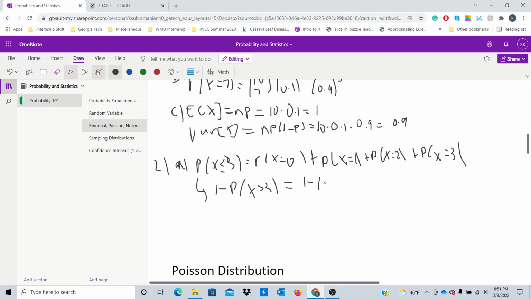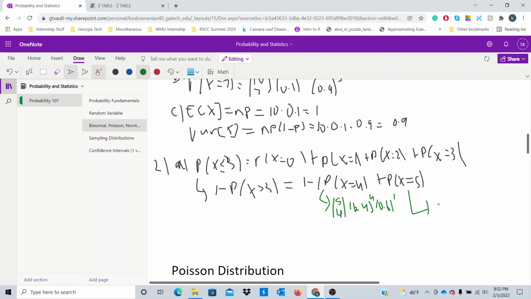So it's simply going to be 1 minus the probability of x equals 4 plus the probability of x equals 5, right? So all we have to do is find the probability of x equals 4 and x equals 5, which is a lot more tractable, right? So the probability of x equals 4 will be 5 cookies we have in total. 4 of them have to contain a fortune. The probability of getting a fortune in a cookie is 40%, and we have 4 such successes, and 0.6 is the probability of getting not a fortune, and we have 1 such failure, right?